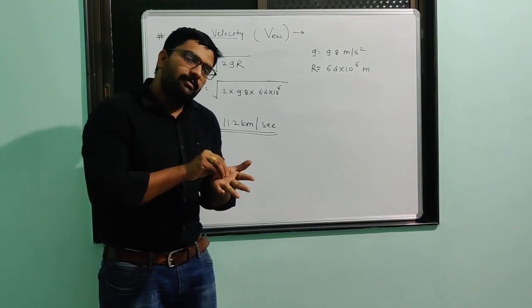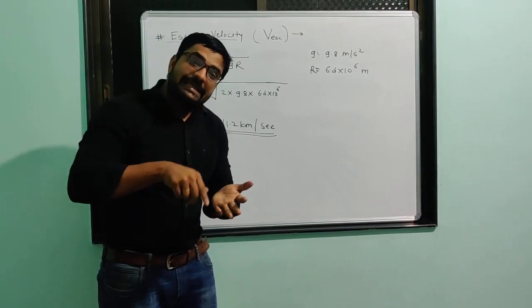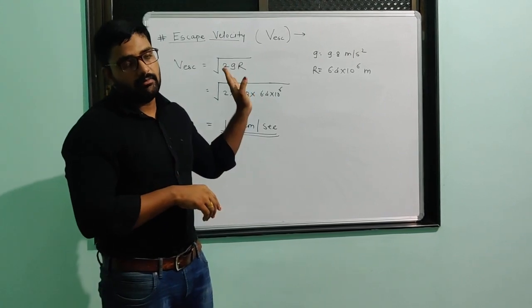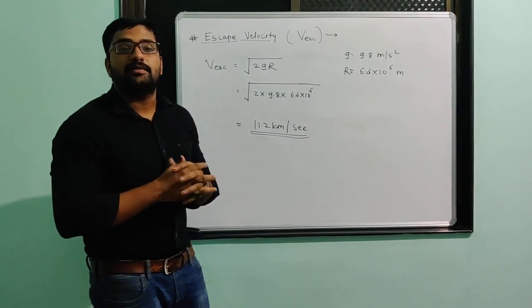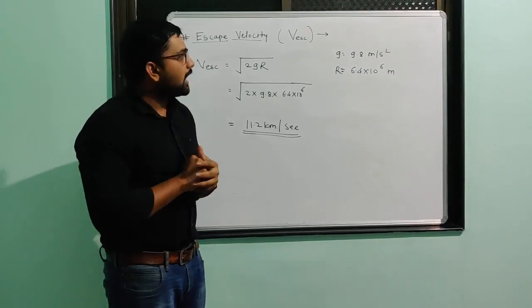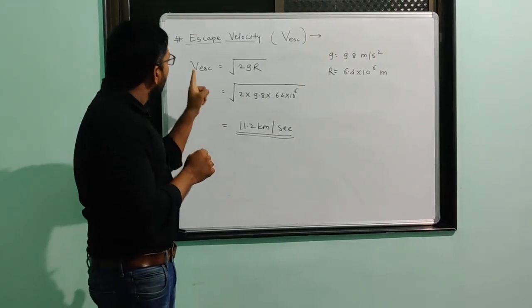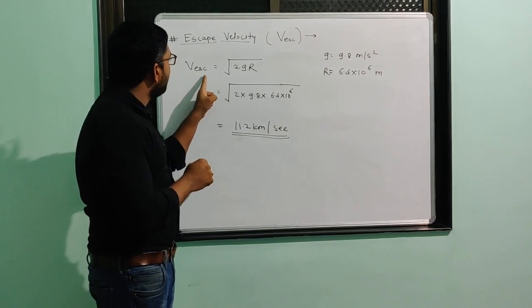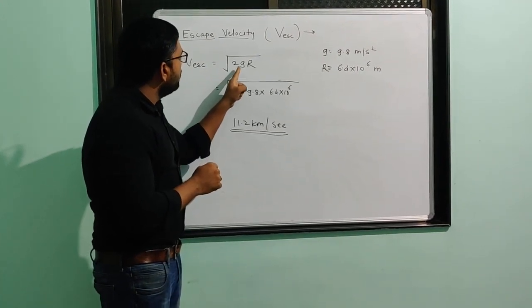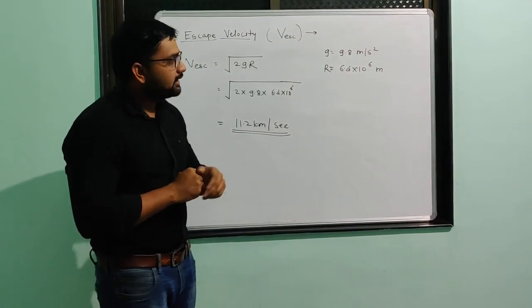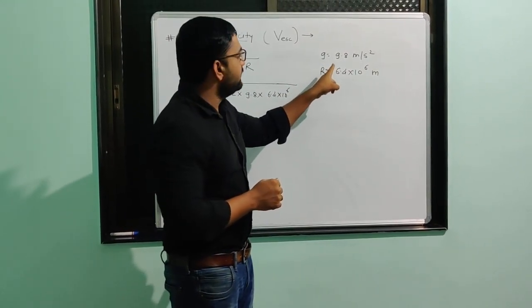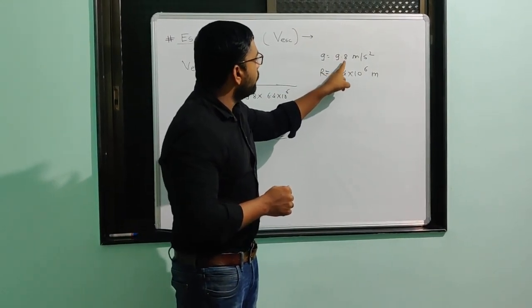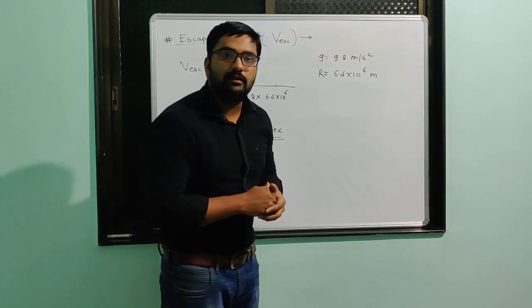Now look, the formula for escape velocity is under root 2gR, where g is the acceleration due to gravity and its value is 9.8 meter per second square.